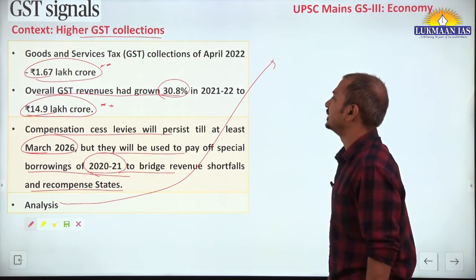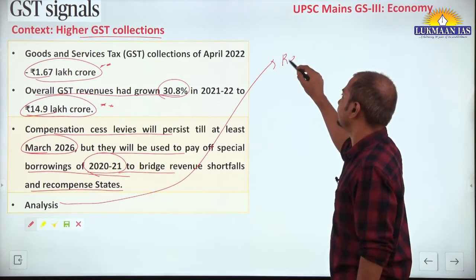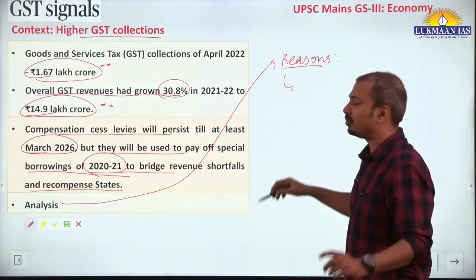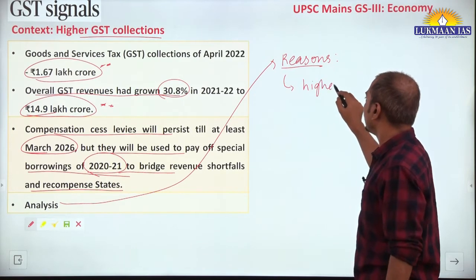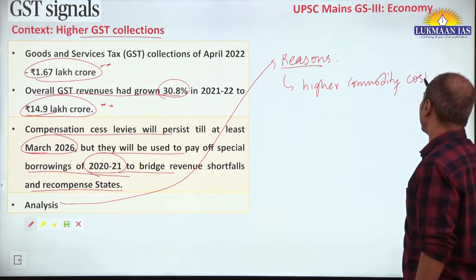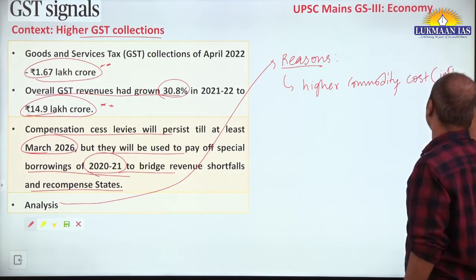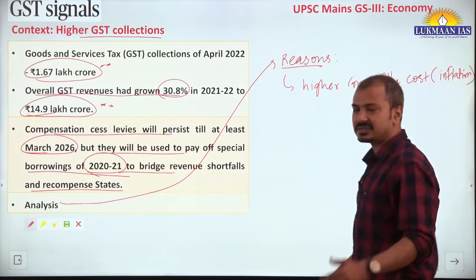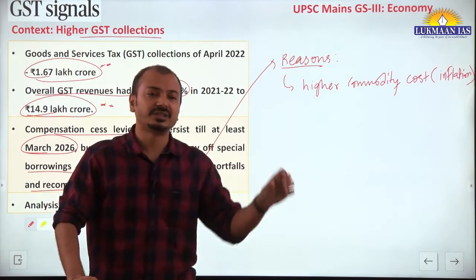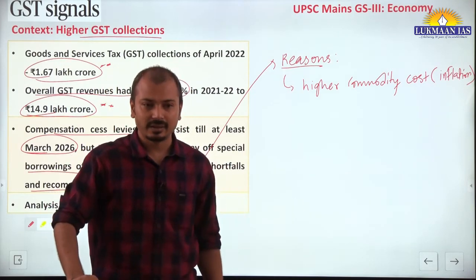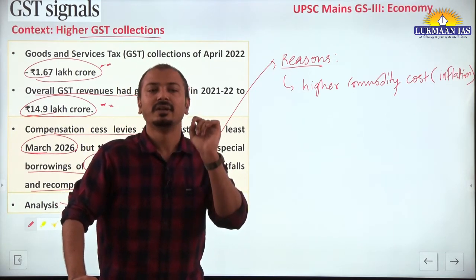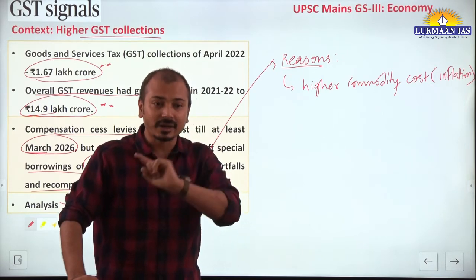Right? So in this analysis, what we should understand are the reasons for such an increase. This increase is largely fueled by higher commodity costs, or simply inflation. At present, in general, there are high prices of commodities, and if commodity prices are high, of course the share of tax in that commodity will be high. Suppose 18% of 100 rupees and 18% of 90 rupees, which will be higher? It is higher for 100 rupees.